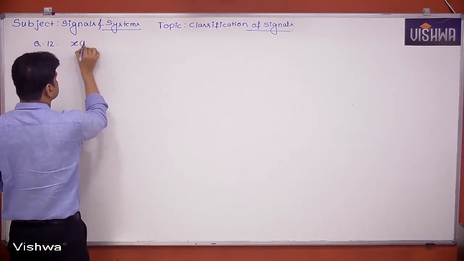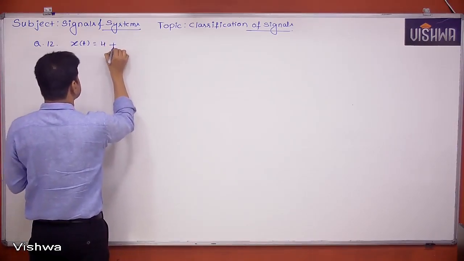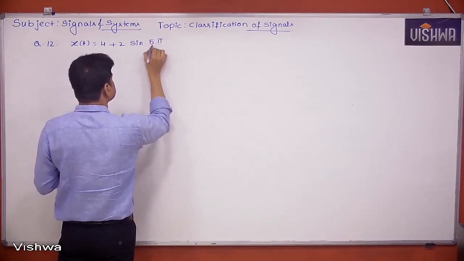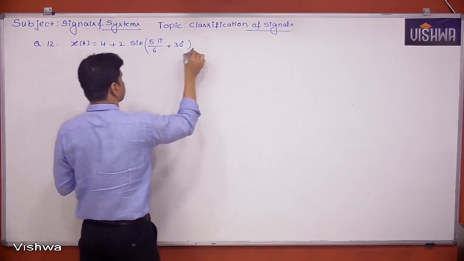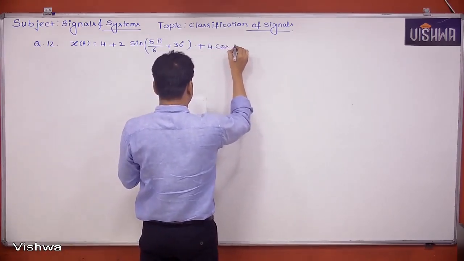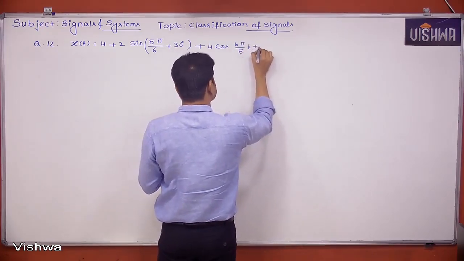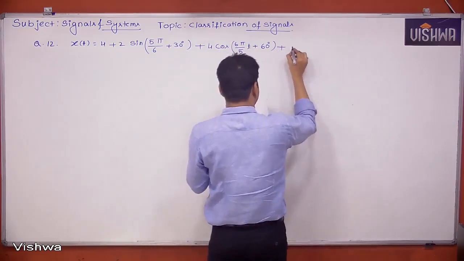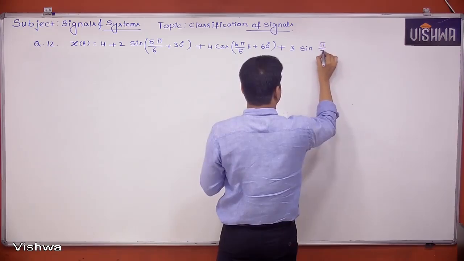X of t is equal to 4 plus 2 sine of (5 pi by 6 t plus 30 degrees) plus 4 cos of (6 pi by 5 t plus 60 degrees) plus 3 sine of (pi by 7 t).